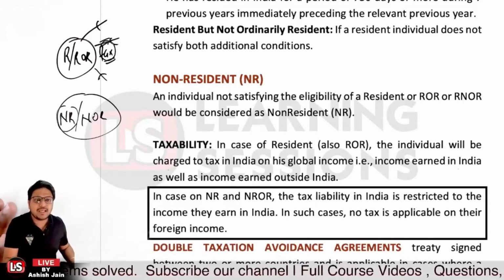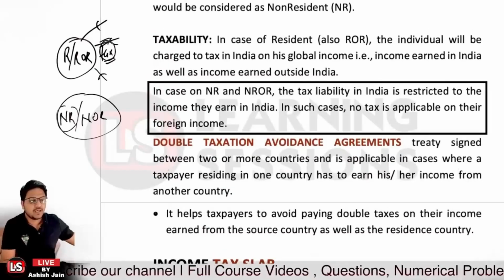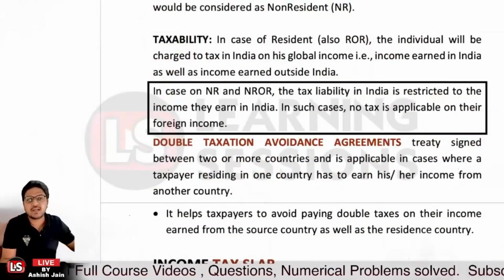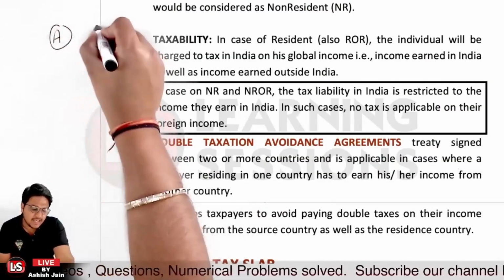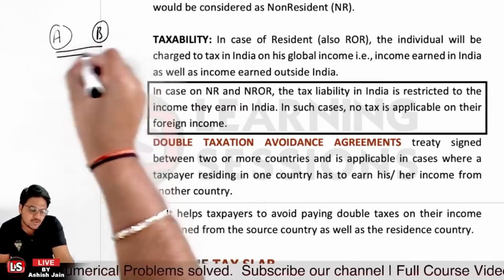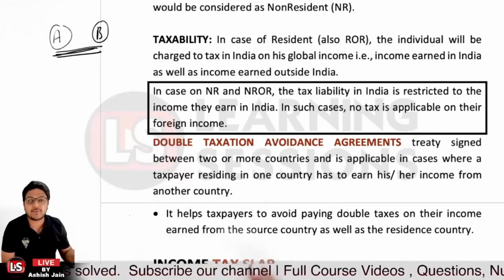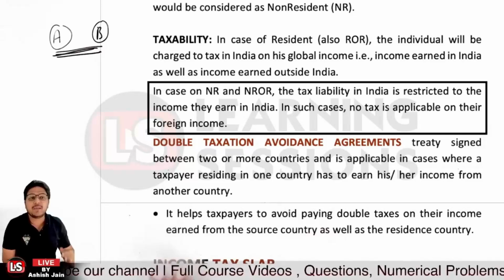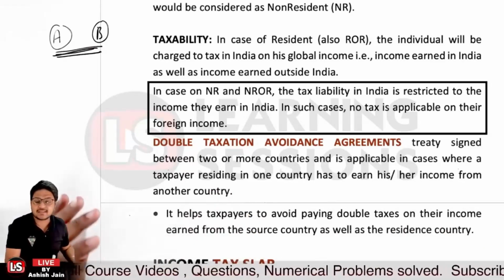Further, it's related to DTA. Now, DTA is actually related to what? It is the double taxation avoidance agreement. What does it indicate? It's a treaty signed, let's say country A has signed a treaty with country B, so that an individual living in any of those countries is not taxed twice, right? So it basically helps taxpayers avoid paying double taxes on income earned from a source country as well as in the residence country, right?